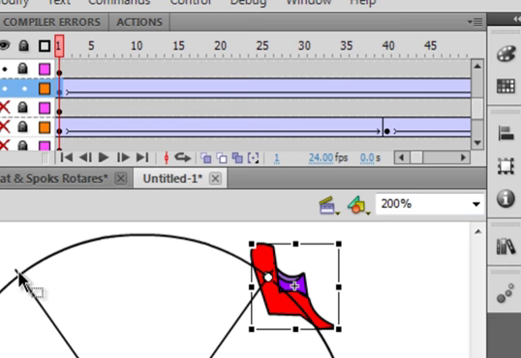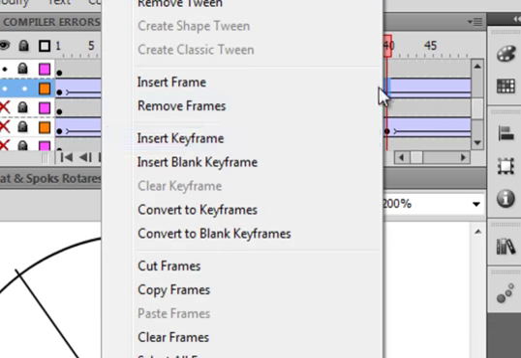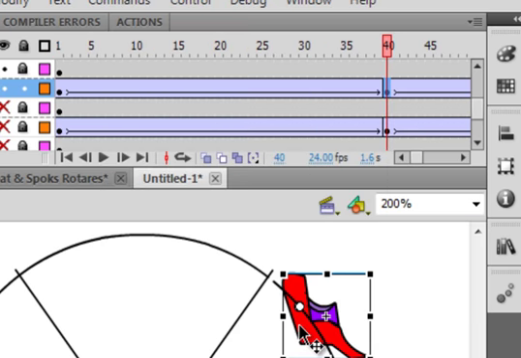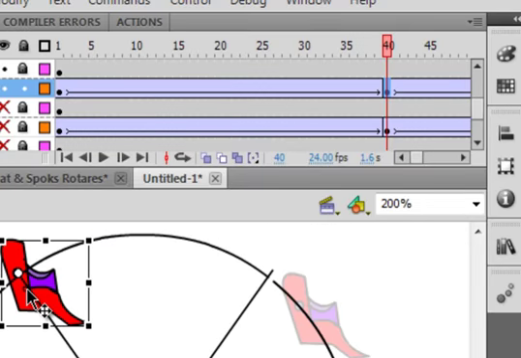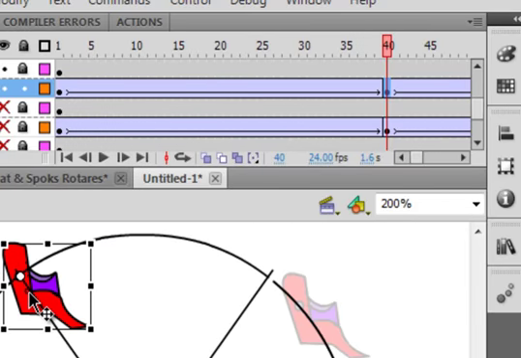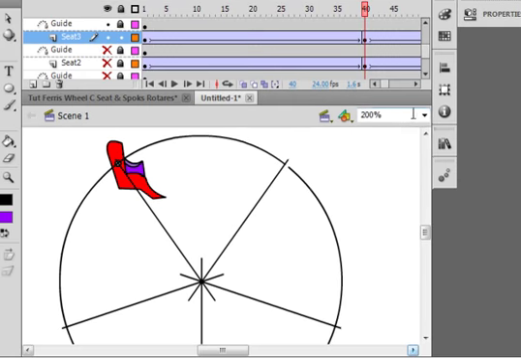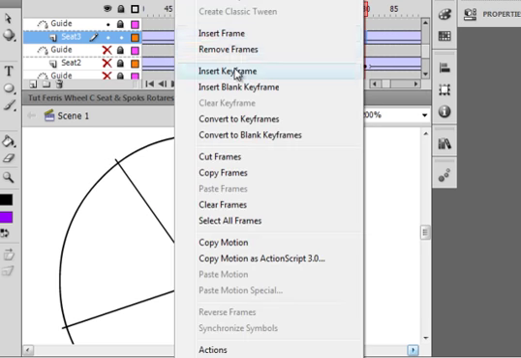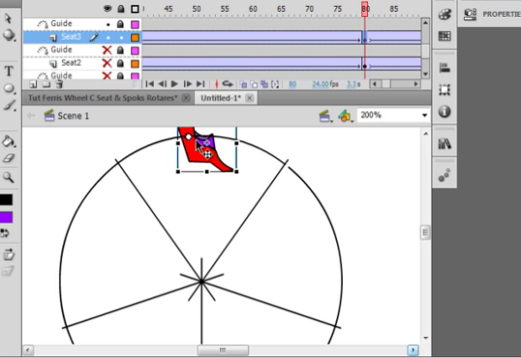I'm holding my finger here to keep track. Selecting frame 40, insert keyframe, clicking on it, dragging it onto there. I'm holding my finger down here so I know where it goes the next one. Inserting a keyframe, got it in the right spot, dragging it down to there.